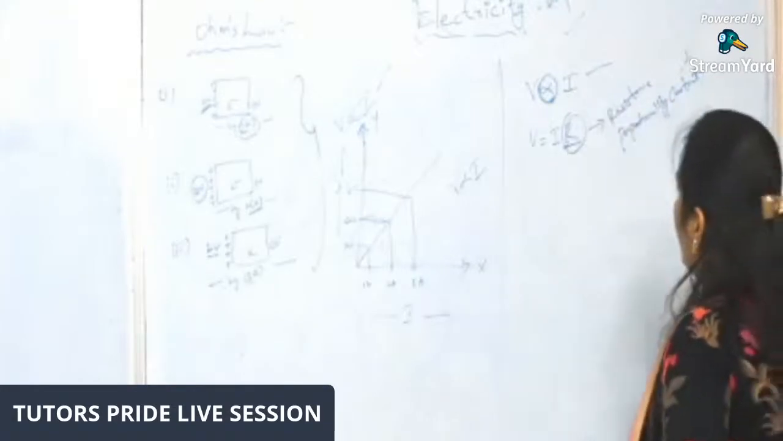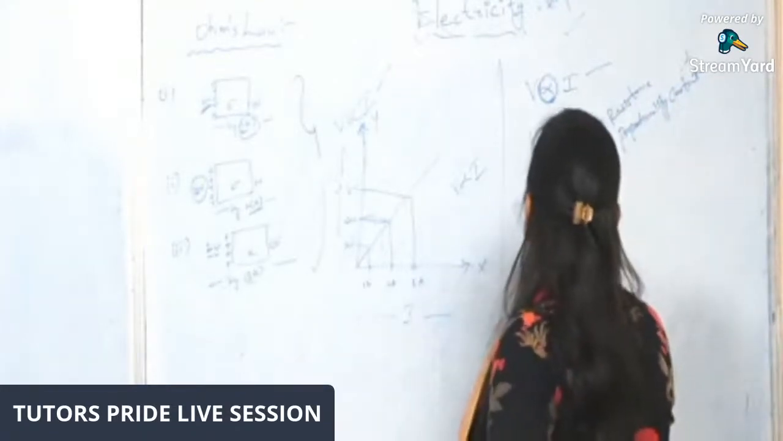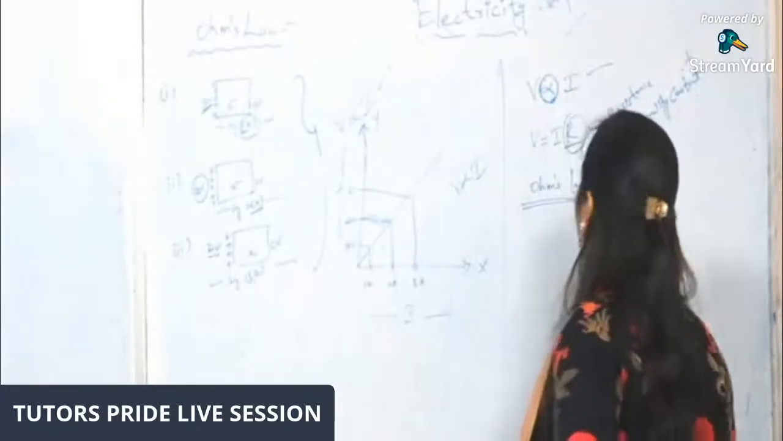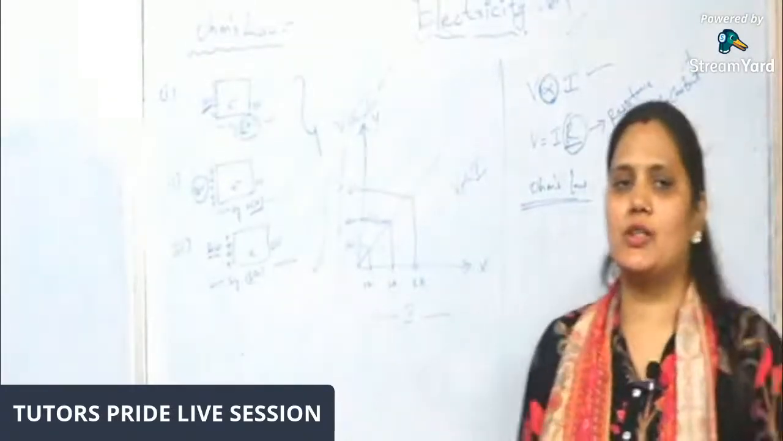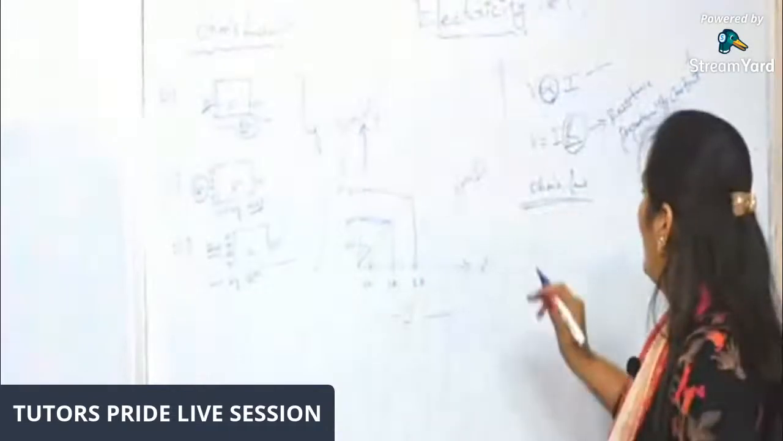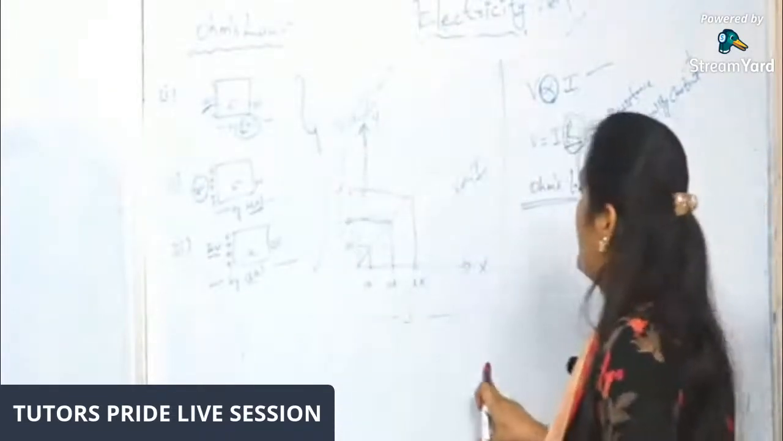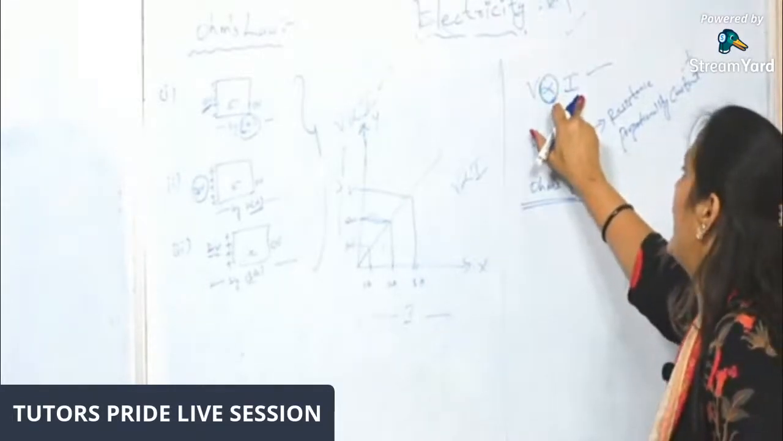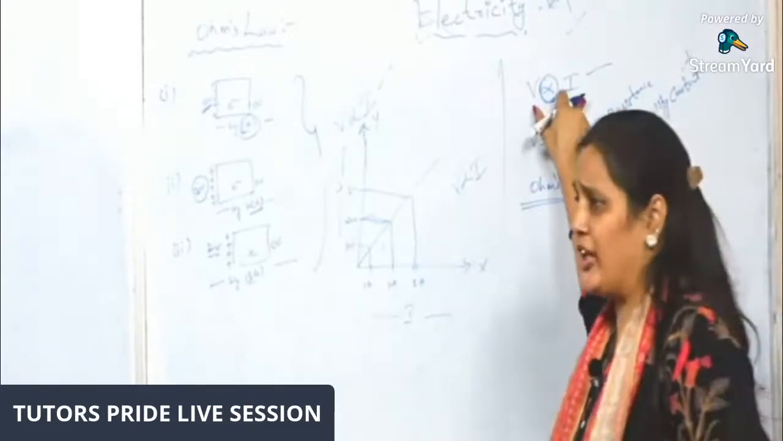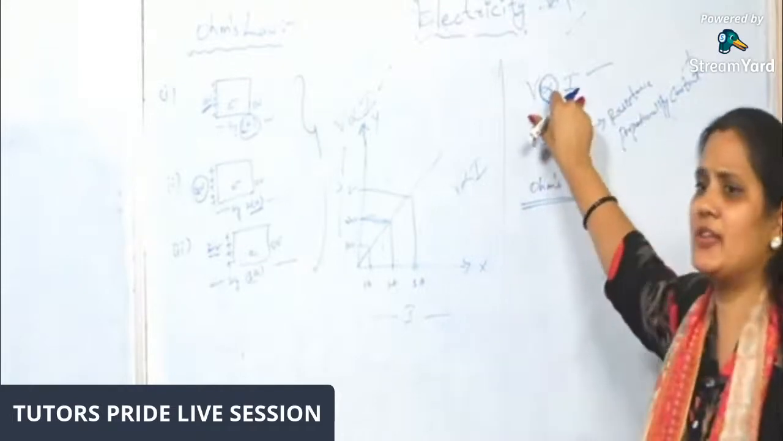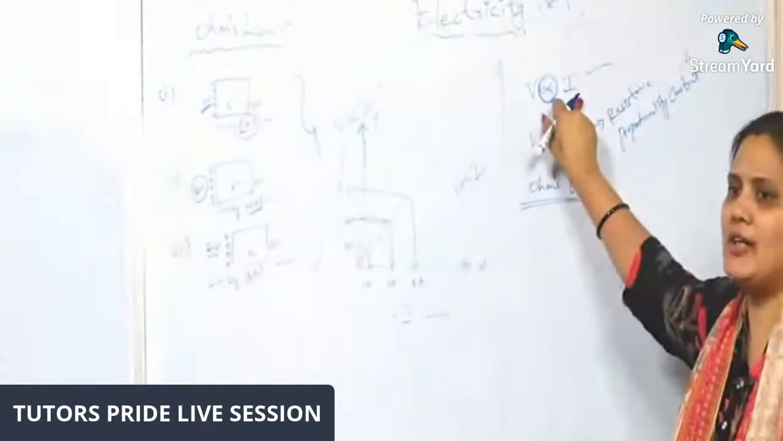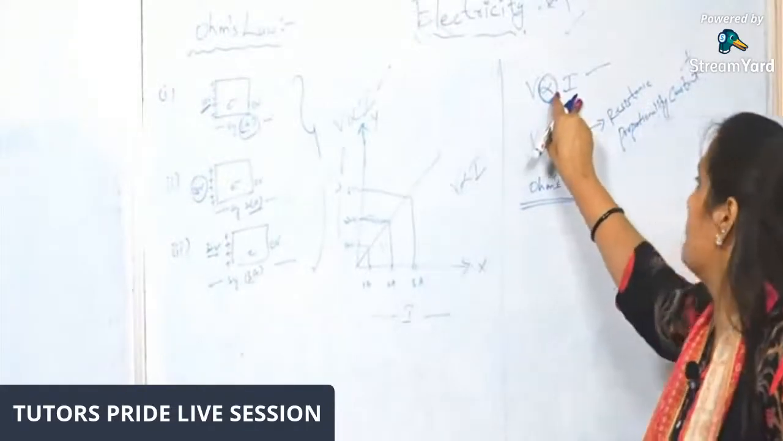This is called Ohm's law. What is Ohm's law? V equals IR. From this graphical representation, we can directly say that V is directly proportional to I. The induced potential difference is directly proportional to the induced amount of current, that is V is directly proportional to I.